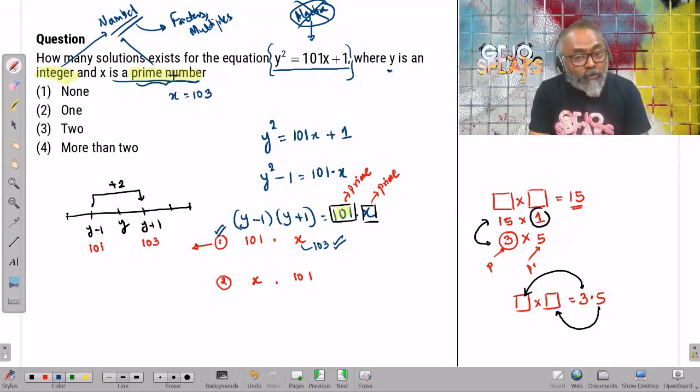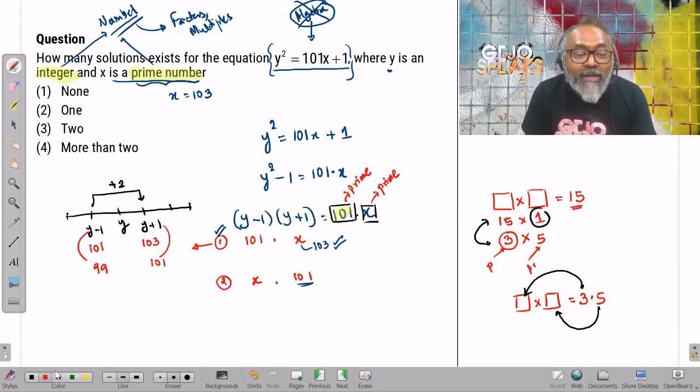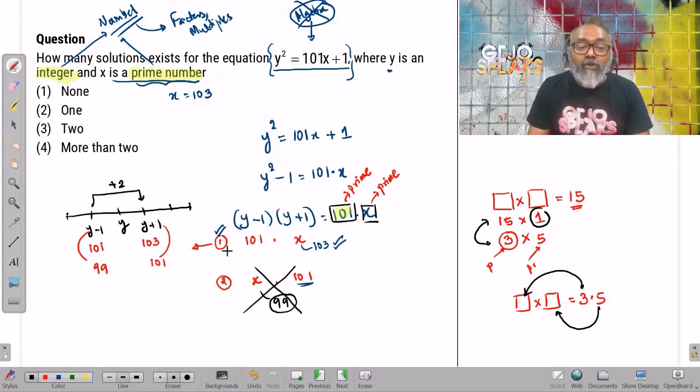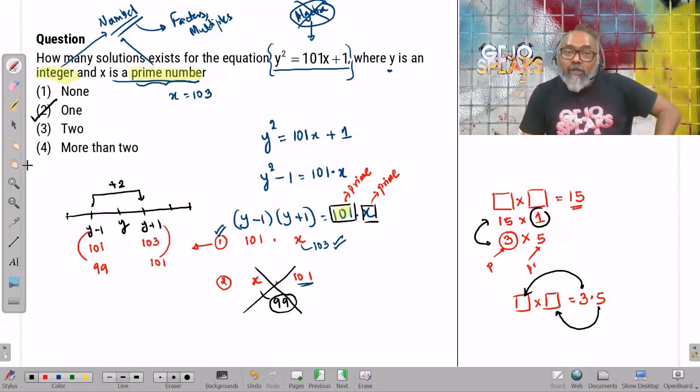We're looking at a number of solutions. What about the second case? If it is true that y plus 1 is 101, therefore y minus 1 will be 2 less than that. That will be 99. So here x is going to take the value 99, but we are treating x as a prime number here. So 99 is not a prime number. This is not a solution. You have only one solution, which is this one. Answer is 1.